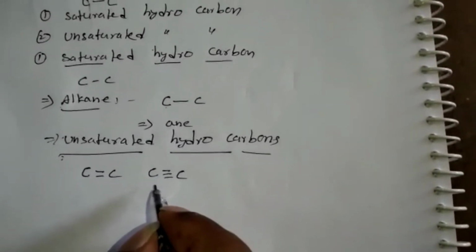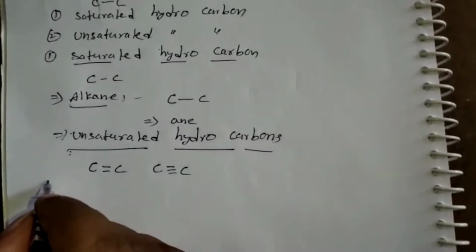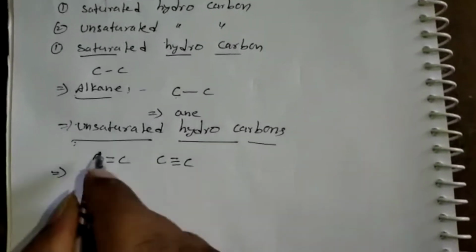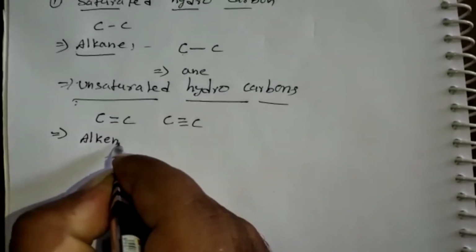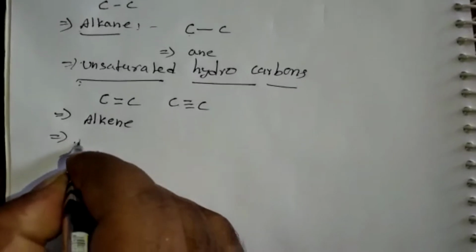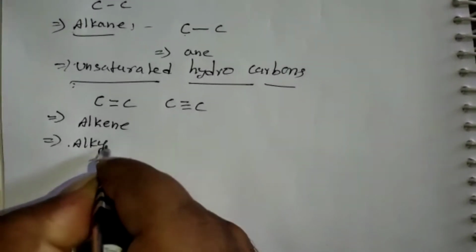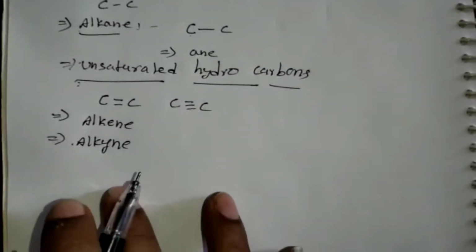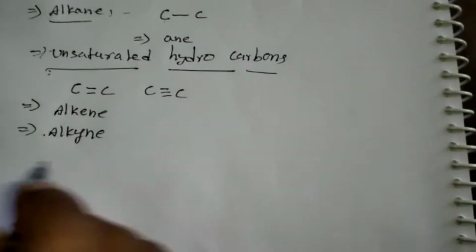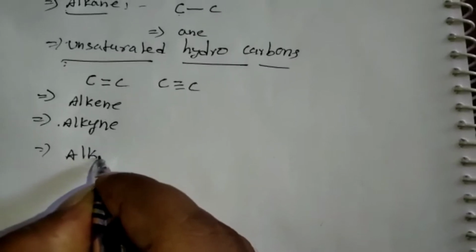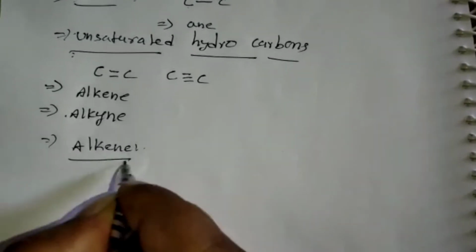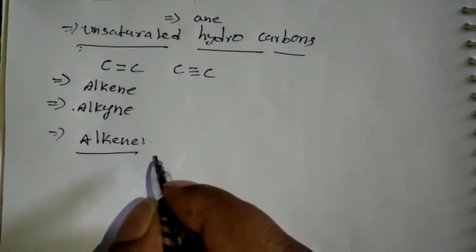Again, the unsaturated hydrocarbons are divided into two types: one is alkene and the second one is alkyne. What is the meaning of alkene? Alkene is nothing but hydrocarbons in which a double bond is present between carbon and carbon.